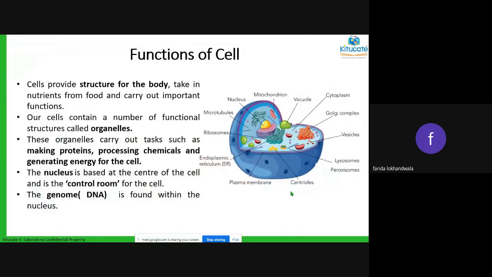What is the function of the cell? First of all, it is giving a structure. That's what I told you. It's giving a structure to your body. Whatever structure is there of the cell, all those cells together will meet up and form that particular tissue. Then that tissue will join together with other tissues and form an organ. So if you say muscle cells, the structure is long.